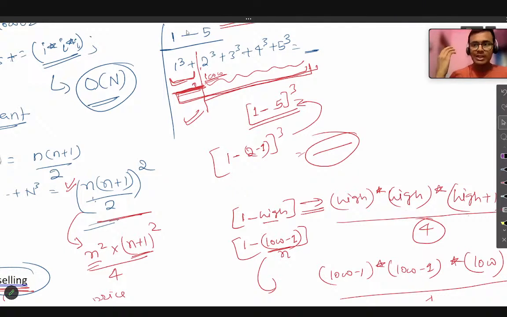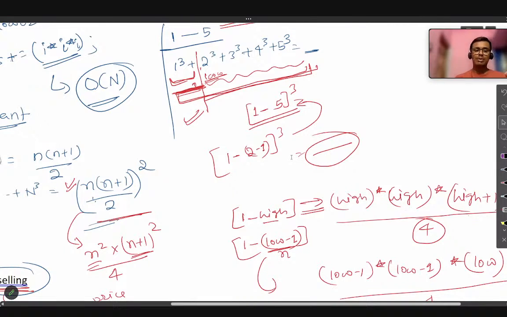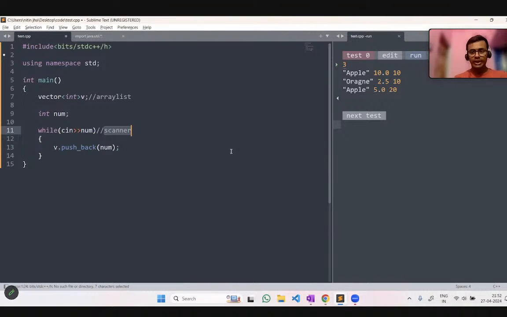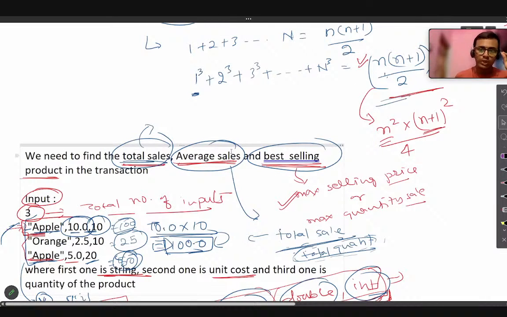Try to give your examination with full focus and try to build your logic. Do not run for the language or code directly. Never run for the code directly. Please try to understand the logic, because if you do not understand how this thing happens, you will only be seeing the code. Many times you could see in many channels, I will not name anyone, I have seen, they will just explain this kind of question in 5 to 10 minutes, and you will say, okay, in 5 to 10 minutes I will get to know the code, and by looking at the code many of you will understand also, okay, this will be done, okay, this will be done. But why will this be done? You have to always inquire why this is done here.